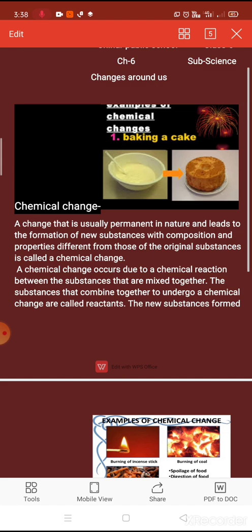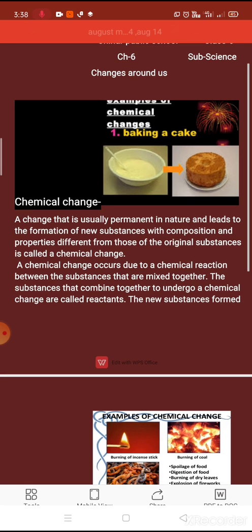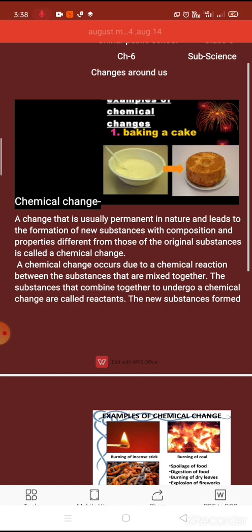So here you can see this diagram. In this diagram you can see one is a picture of batter of cake and another one is the baked cake. So children, can we revert this baked cake into batter? I know your answer is no. We cannot convert this baked cake into batter again.